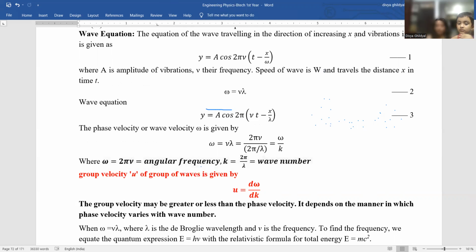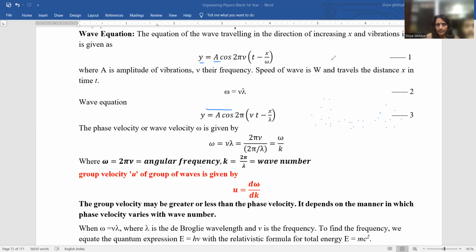See, the general wave equation in the direction of increasing x and vibrations in y is given by y equal to a cos 2 pi mu into t minus x upon omega, where a is amplitude, 2 pi is 3.14 times 2, mu frequency, t the time period, x the displacement, and omega the angular frequency. So, the angular speed of the wave.